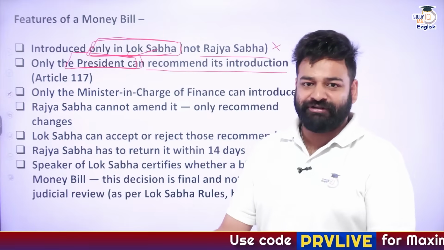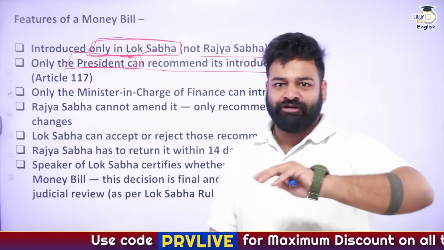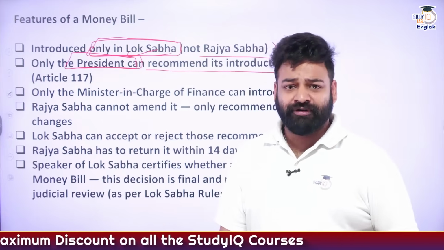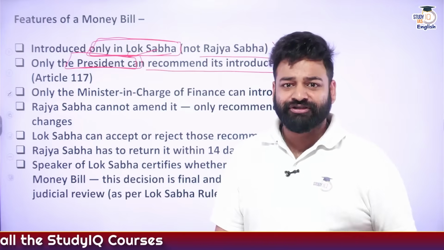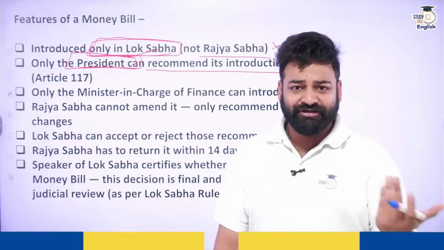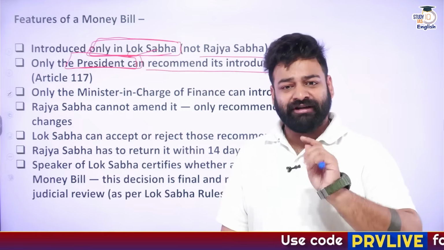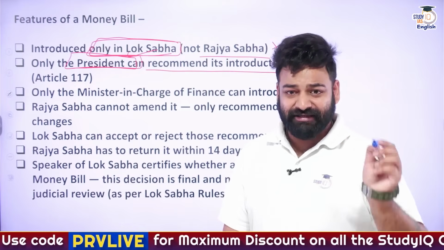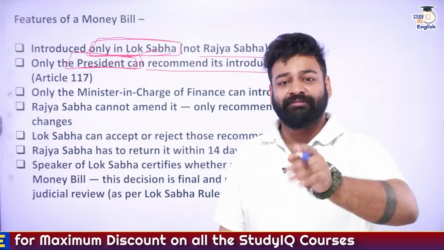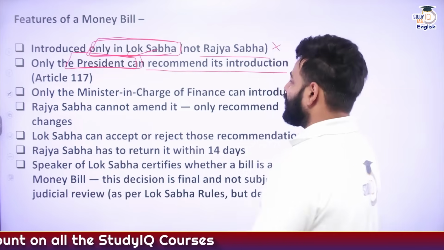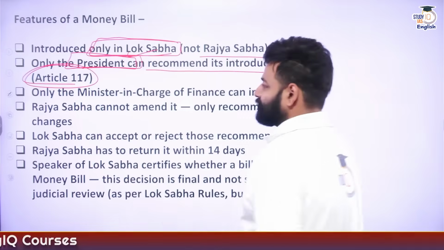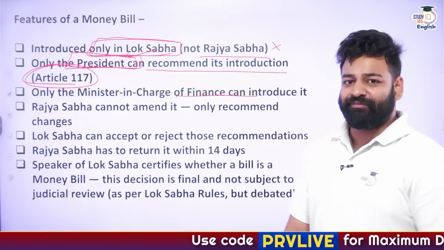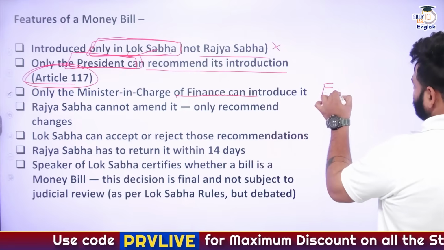So in general bills, what happens? Let's say introduced in Lok Sabha, passed from Lok Sabha, then goes to Rajya Sabha, or introduced in Rajya Sabha, passed from Rajya Sabha, goes to Lok Sabha, then finally goes to the President for the signature, so that the bill becomes an act after the President's signature or assent. But in the money bill, it is different. The money bill is firstly sent to the President for her assent. After the presidential assent, the bill will be introduced in Lok Sabha. This is mentioned under Article 117. Only the minister in charge of finance can introduce it, that is simply the Finance Minister.